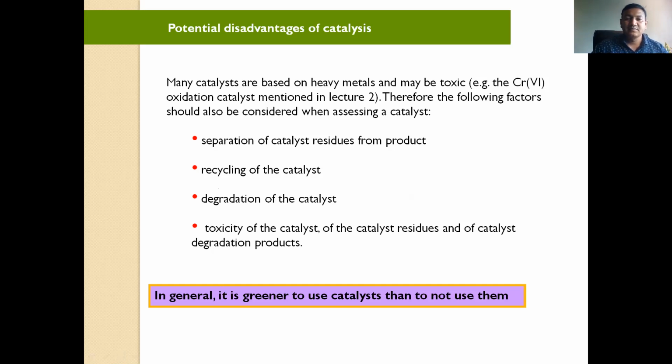Recycling of the catalyst means we can use the same catalyst twice, thrice like that. Okay, so many times what happens, same like chai powder. Tea powder we cannot use more than 2 times; even the second time is also not good, because the strength of that tea powder is also important.